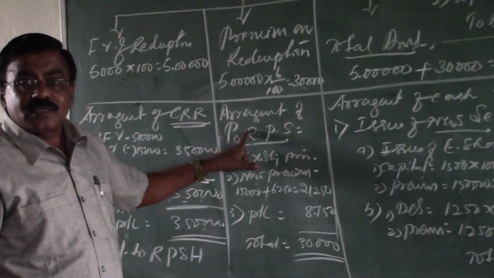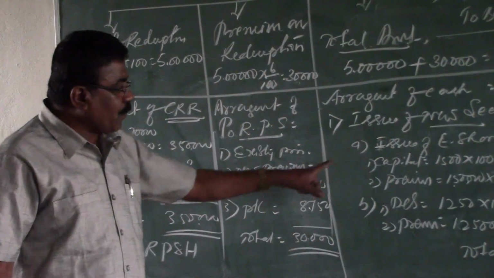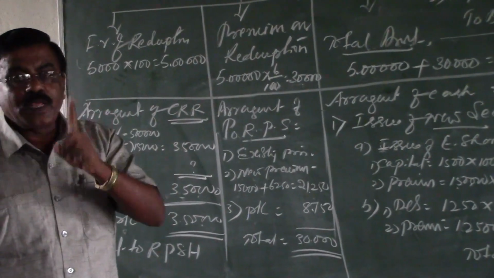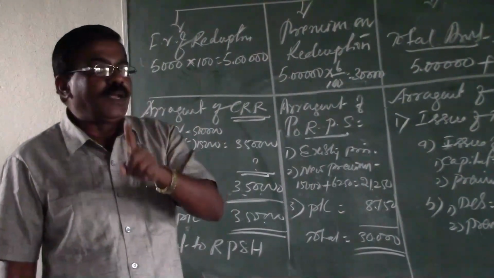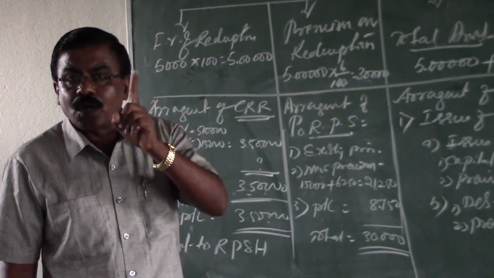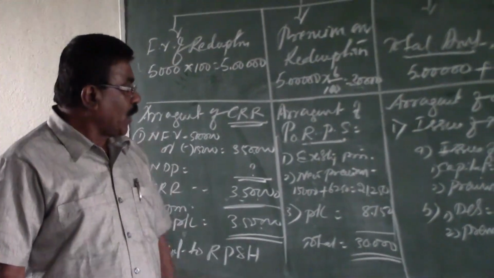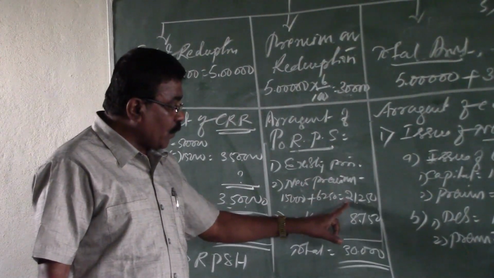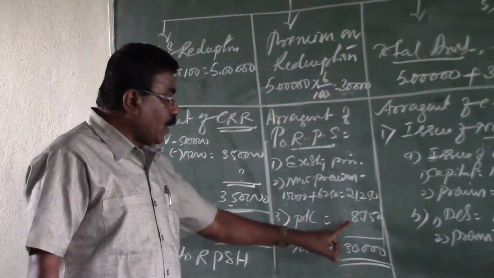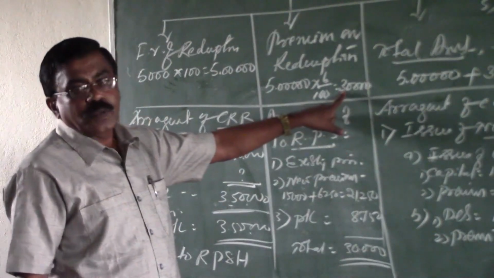So after the arrangement of cash, that is the first phase in the second stage, we have to go for the second phase here, that is arrangement of premium on redemption. The existing premium is nil, given new premium from the shares. For the arrangement of premium on redemption, we can make use of both premium on equity shares and also premium on debentures. But for the purpose of arrangement of the CRR, debenture amount cannot be taken into account. Both the premiums can be used, but for CRR only we have to make use of the equity capital. So your new premium is 21,250. It is not sufficient because we need to pay off 30,000 worth of premium. Hence 8,750 is to be drawn from the P&L account. Then total arrangement is rupees 30,000, that is equivalent to premium on redemption.